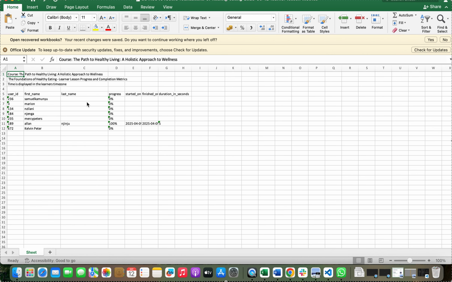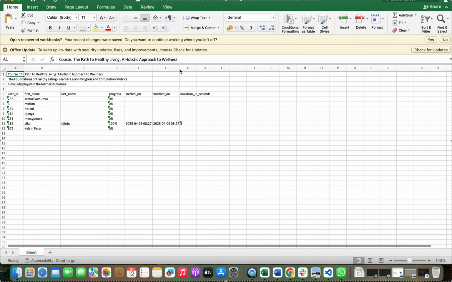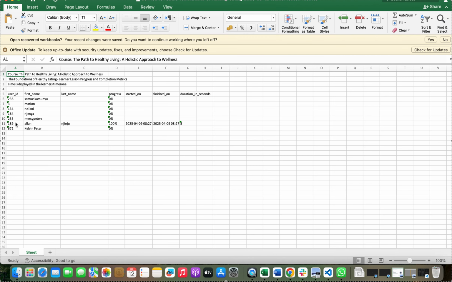Yeah, you can just do small adjustments. So you get to see the first name, last name, progress, start date, finish date, and duration in seconds they took. So you can see for this user called Alan, they took 5 seconds to finish the whole of the course. So yeah, you're able to track that from here.